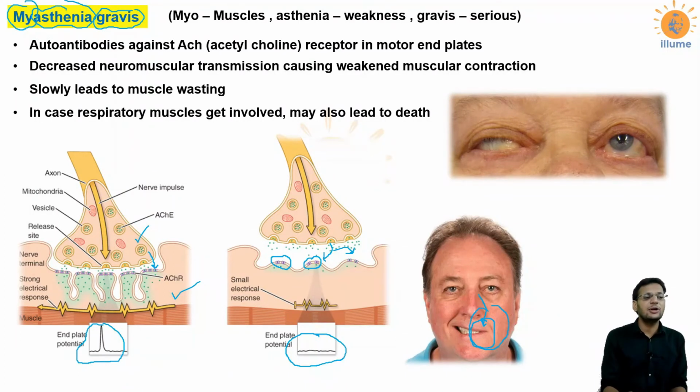Now, listen to this carefully. In myasthenia gravis, there is no problem with the nerve. The problem is with the motor end plate, that is the muscle.